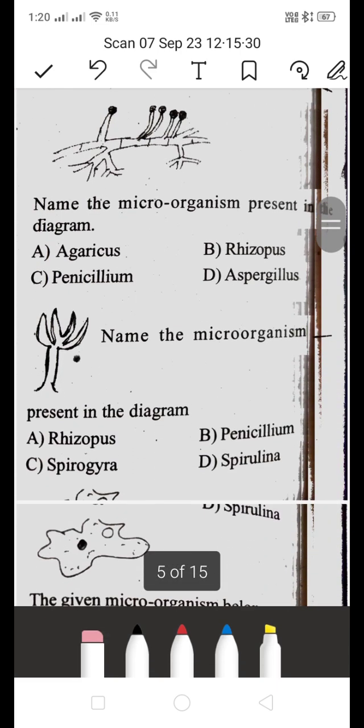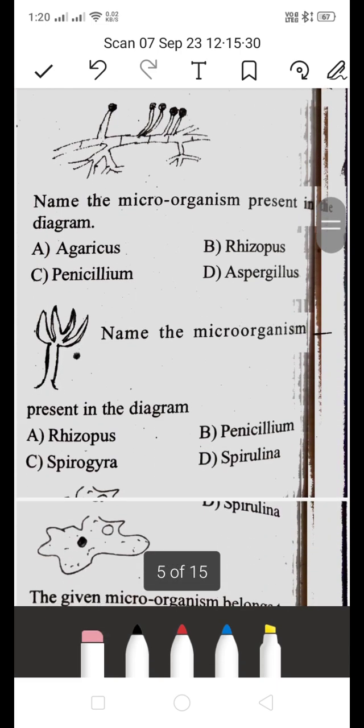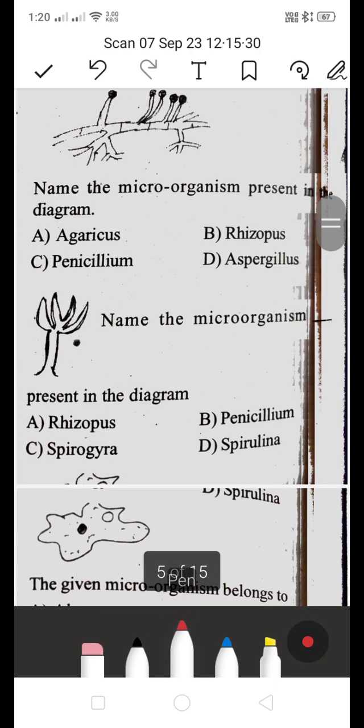Name the microorganism present in the diagram. Is it A agaricus, B rhizopus, C penicillium, or D aspergillus? Which is the right answer? The microorganism present in the diagram is rhizopus. B is the right answer. Rhizopus is nothing but a fungus.